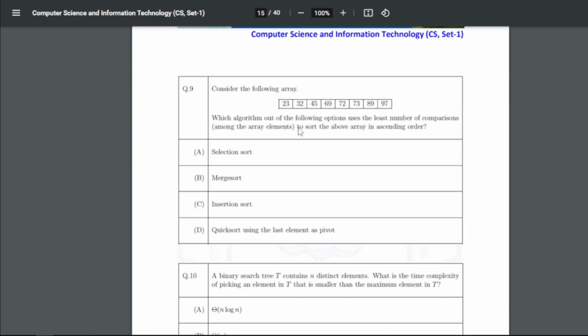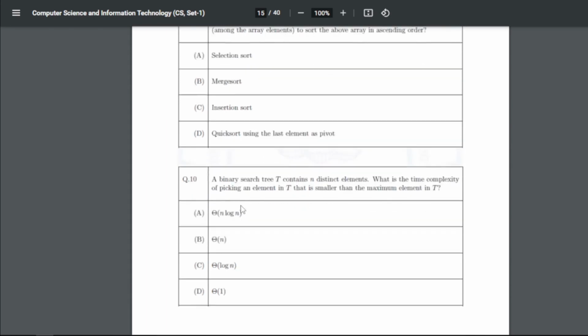Now consider the following array. This is the array. Which algorithm out of the following options uses the least number of comparisons among the array elements to sort the above array in ascending order? So you can see here our array is almost sorted, right? And insertion sort will be most effective because this is a nearly sorted array, and that will also take the least number of comparisons. So insertion sort is useful here.